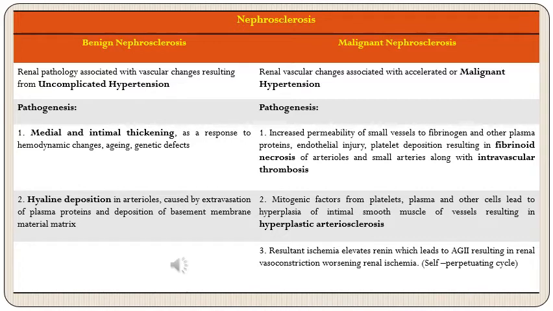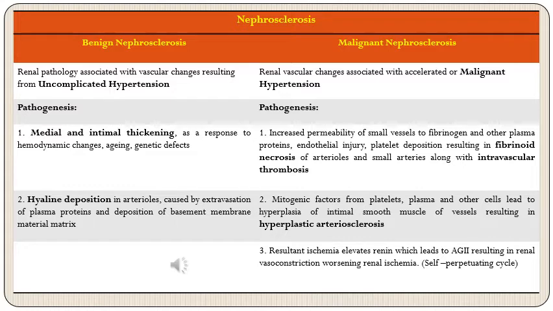Here we see two types of lesions. One is medial and intimal thickening, and second is hyaline deposition. So first is medial and intimal thickening. Here it is as a response to hemodynamic changes that occur in hypertension with added changes of aging and genetic defects. In addition to that, there is hyaline deposition in arterioles.